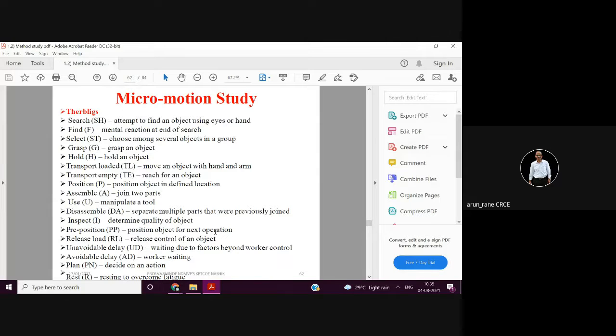So you are keeping the workpiece ready for the next operation. That is what is called the preposition. It is not a preposition of English grammar. It is keeping it ready for the next operation.